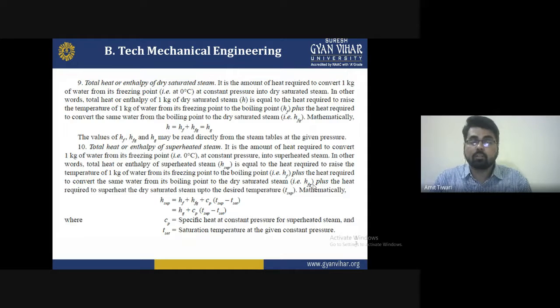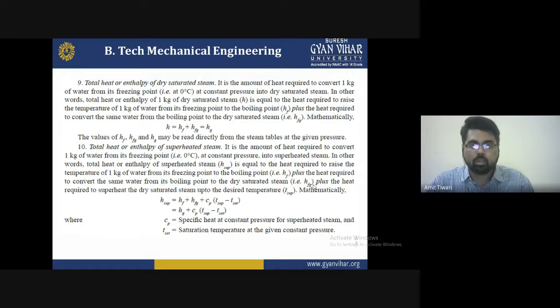In other words, the total heat or the enthalpy of 1 kg of dry steam H is equal to the heat required to raise the temperature of 1 kg of water from its freezing point to the boiling point, hf, plus the heat required to convert the same water from the boiling point to dry saturated steam, mathematically hfg. So H is equal to hf plus hfg, which is equal to hg, where the values of hf, hfg and hg may be read directly from the steam table at the given pressure.